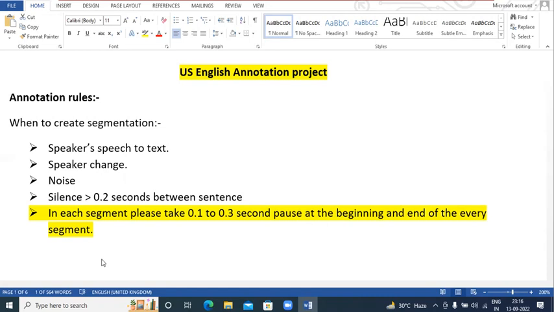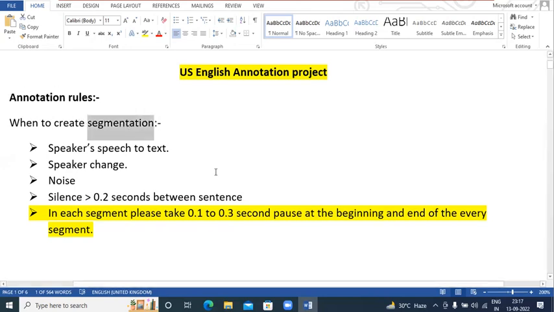Okay, so now we'll start with the rules. So we'll see all those rules first, and after checking the rules we will go with the usage of the applications, usage of the softwares, that how you need to do all those things. Okay, so I'll tell you all those things one by one. So first part is segmentations.